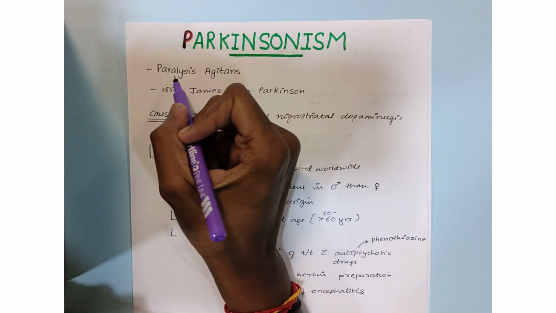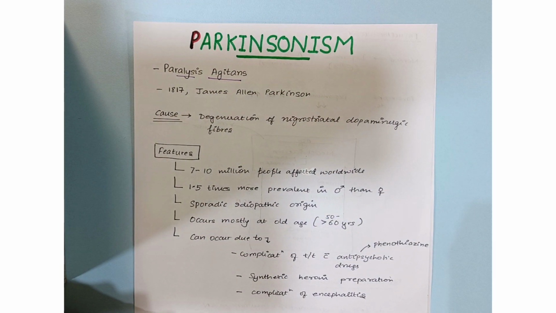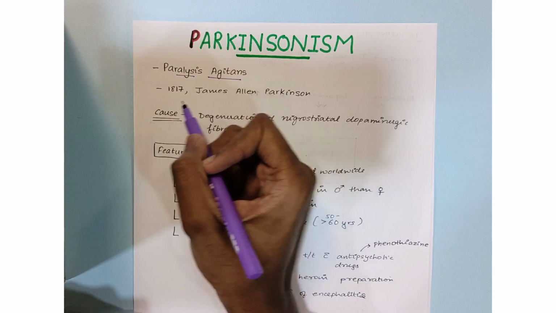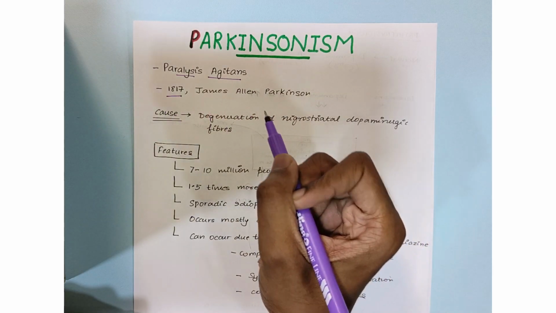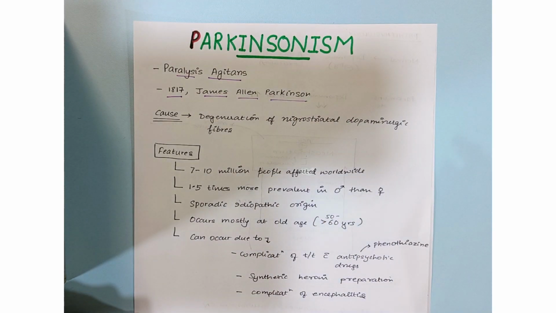Parkinsonism is also known as paralysis agitans. Parkinsonism is basically a neurodegenerative disease of the central nervous system, which affects mostly the senile population. It was discovered, or in fact, it was described in the year 1817 by a scientist known as James Parkinson, and therefore the disease itself was named after him.